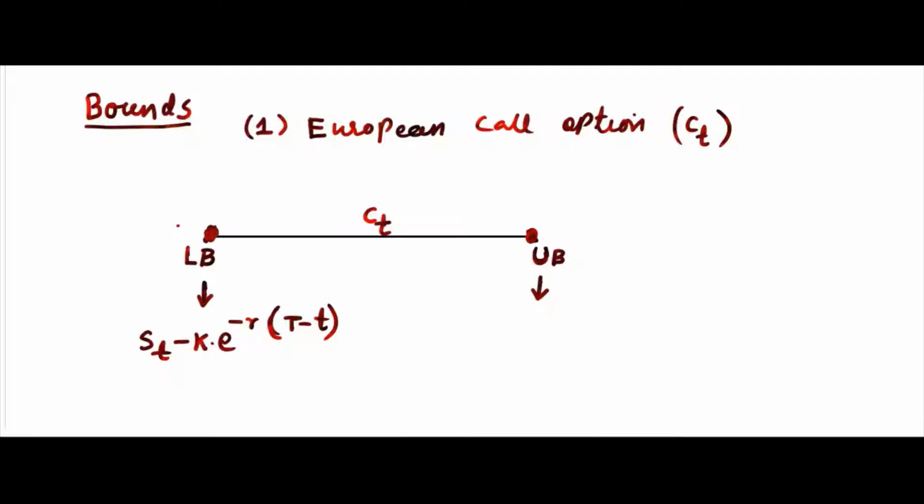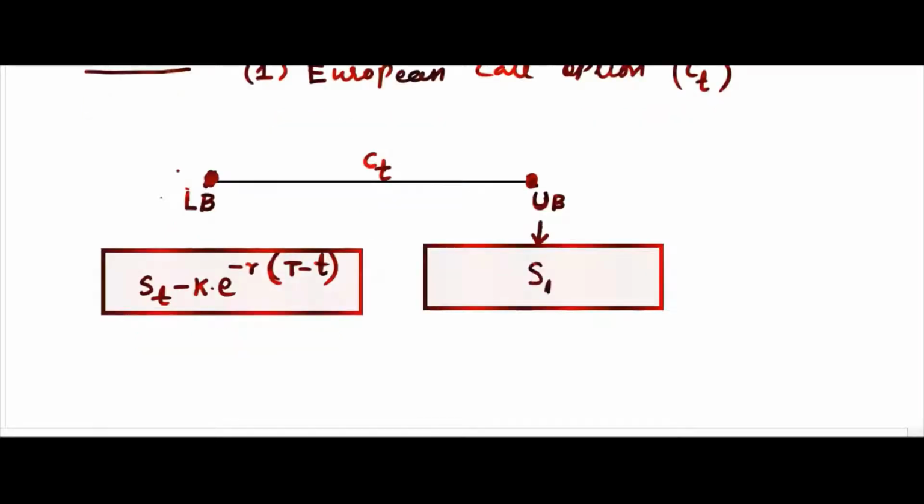Okay. So now we'll try to find an upper bound. Upper bound for CT is ST here. That means CT will be less than or equal to ST, and it will be greater than or equal to ST minus this all the time. Now apply logic. Suppose you purchase call option at any time, that can never exceed the share.